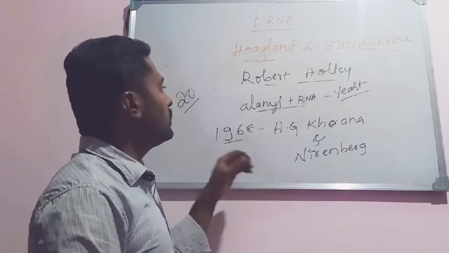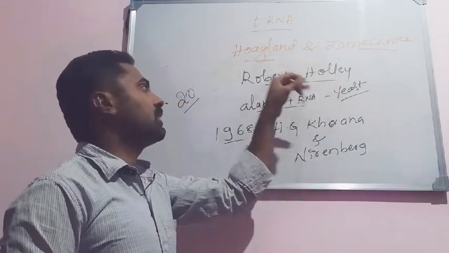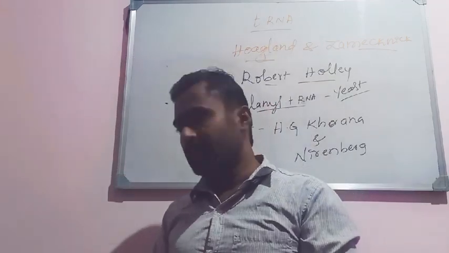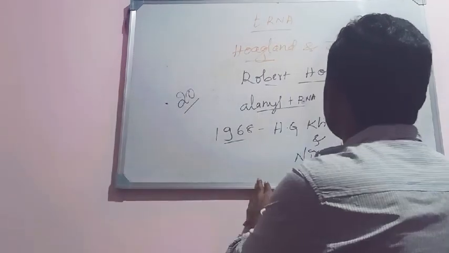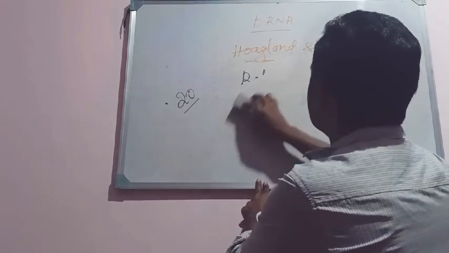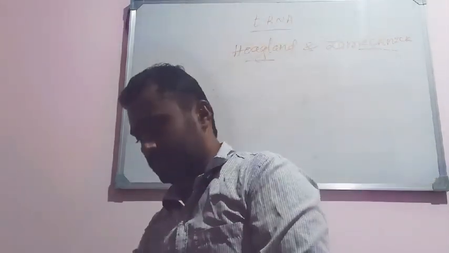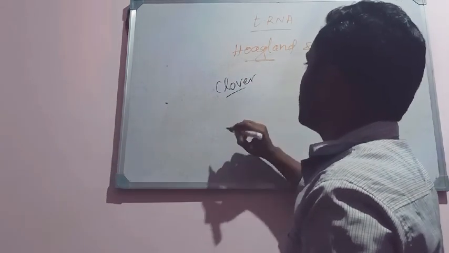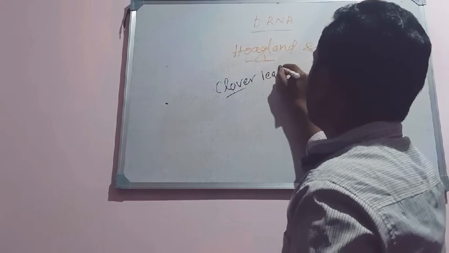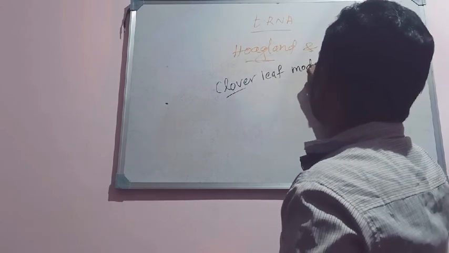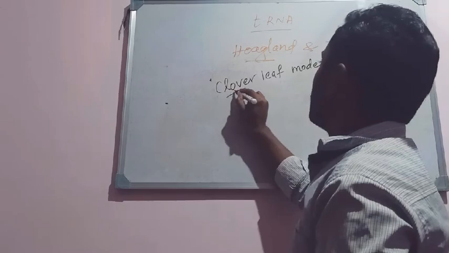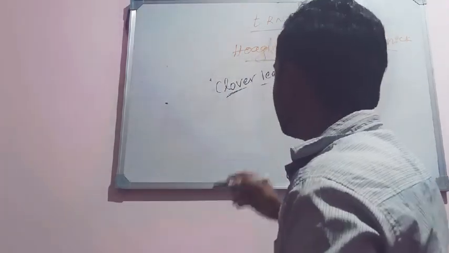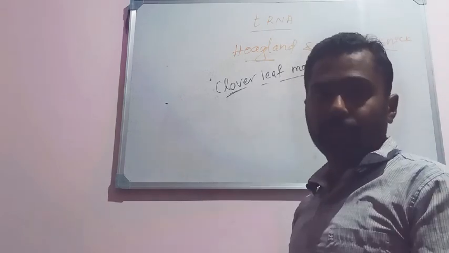The alanine tRNA structure studied by Robert Holley is the most common structure for almost all tRNA. This structure resembles the trifoliate leaf of a clover plant. That's why the tRNA model is popularly known as the clover leaf model of tRNA.